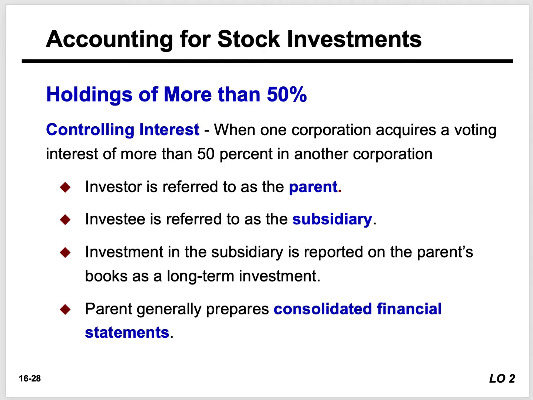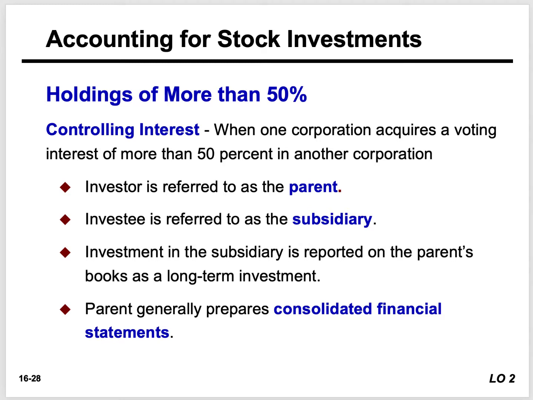Okay? So, how do we record this? We're going to consolidate the financial statements, really. What Pepsi would have to do, since they are the parent company, is book the investment in that subsidiary, the investment in Coca-Cola on Pepsi's books, as a long-term investment, and we're going to prepare consolidated financial statements, okay?